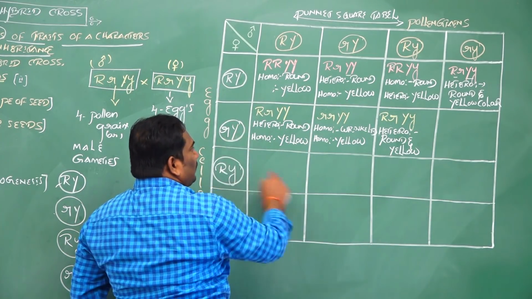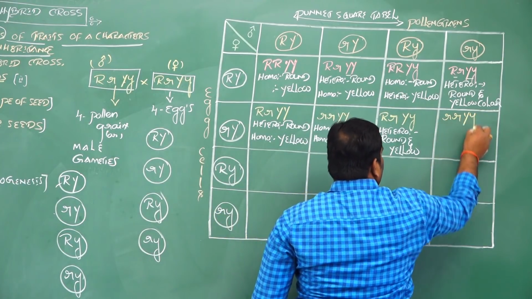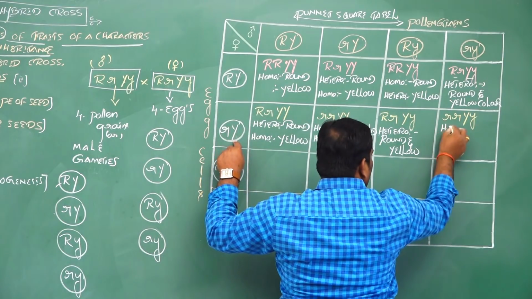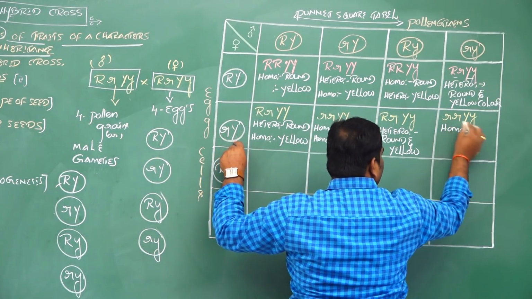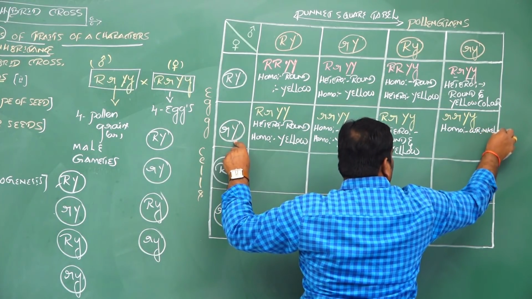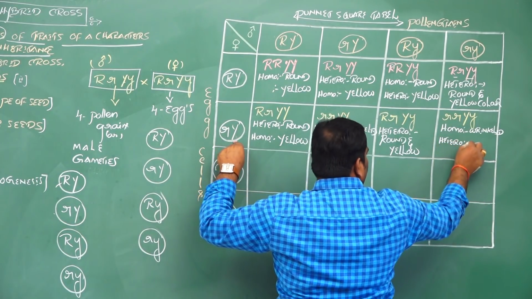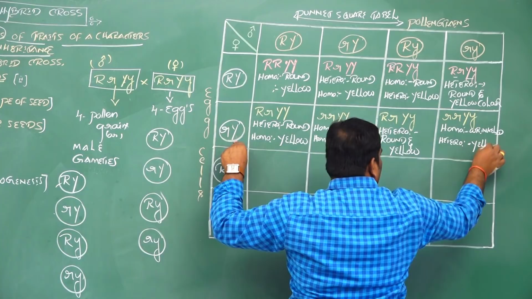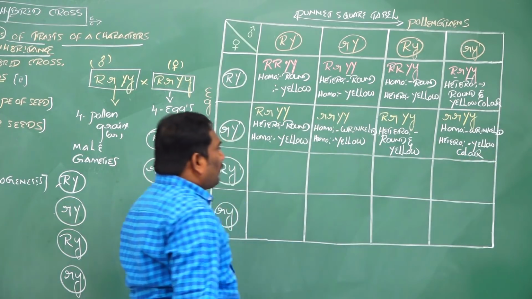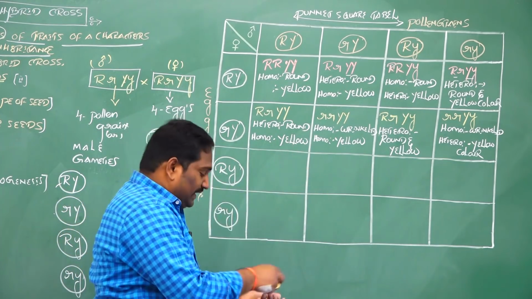Small r, capital Y crosses with small r, small y, then small r, and capital Y, small y. And here, for this character, homozygous wrinkled shape of seeds and heterozygous yellow color seeds. Total 8 offspring in the F2 generation of 2-gene inheritance.